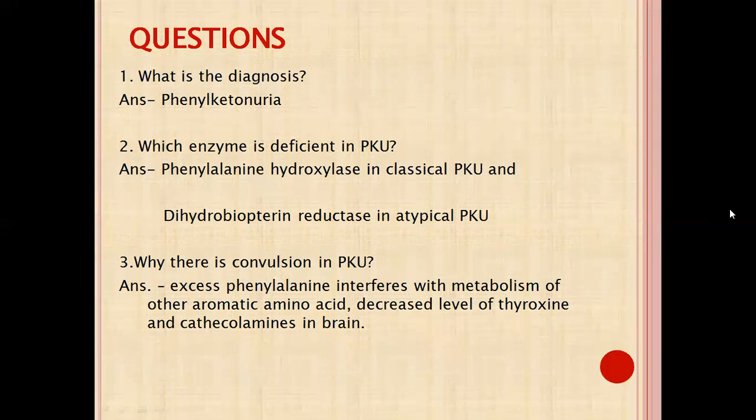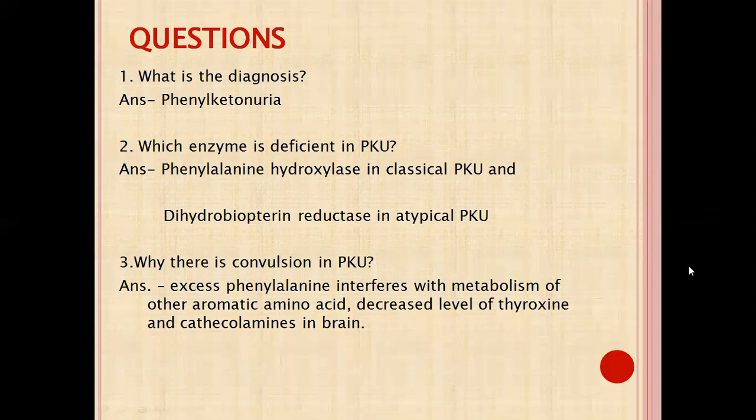Next question number 2, which is the enzyme deficient in phenylketonuria? First we have to write phenylalanine hydroxylase in case of classical PKU, and in atypical PKU, that is dihydrobiopterin reductase.